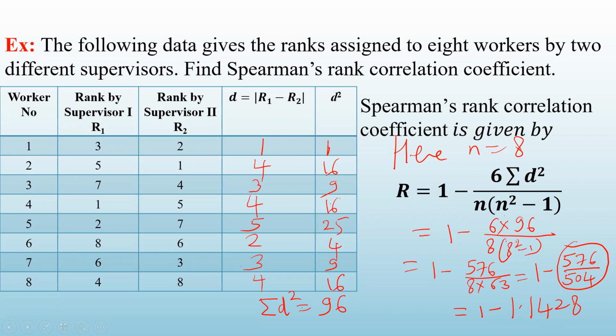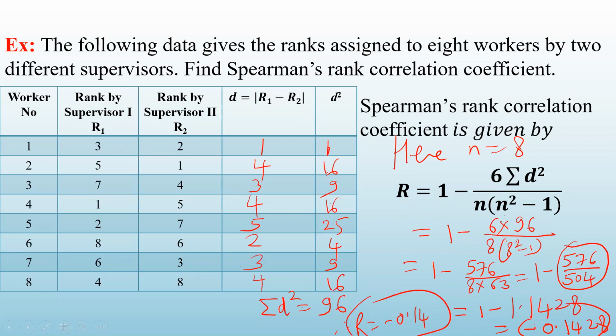So now you subtract: 1 minus 1.1428. It will give you minus 0.1428. So here the value of capital R is minus 0.14. You can take up to 2 decimal places. So this is the answer.